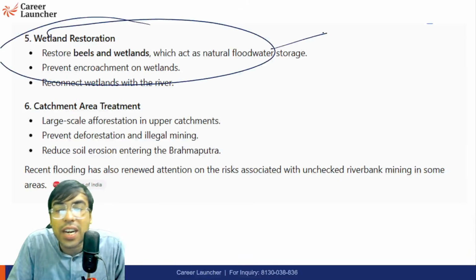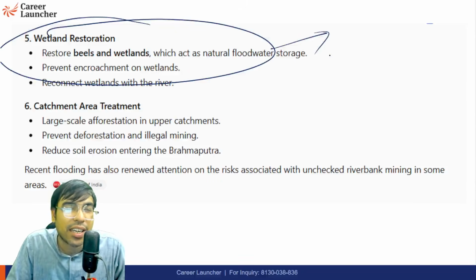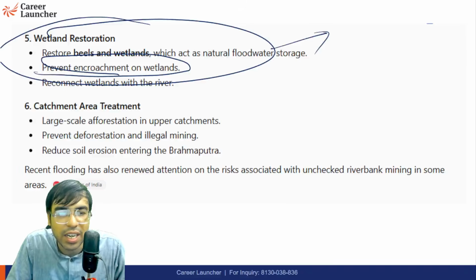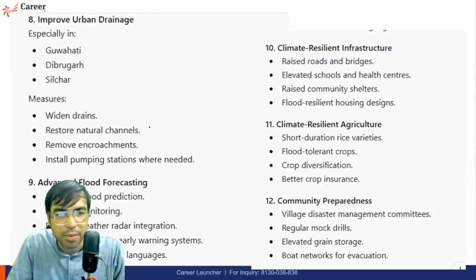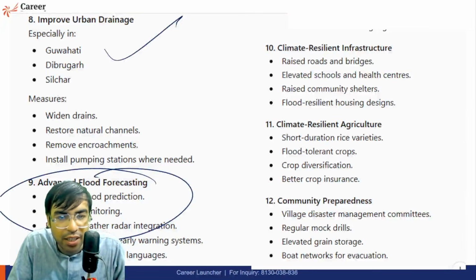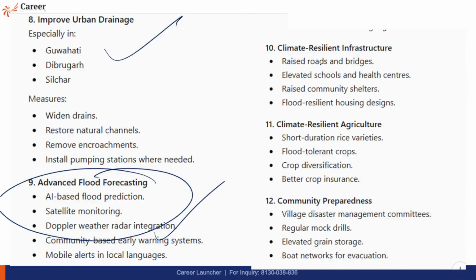Restoring wetlands, of course, wetlands also play a very important role in storing water, etc. So we should avoid encroaching on the wetlands. We should not start making buildings, shops, etc. on wetlands. So that's the idea behind this. An improved drainage system and an advanced flood forecasting system can be there. So these are some of the recommendations.